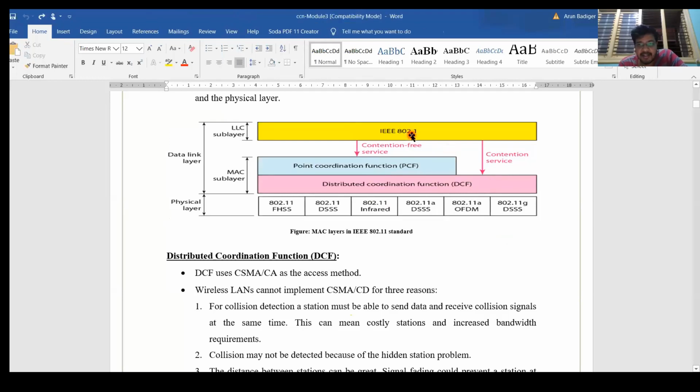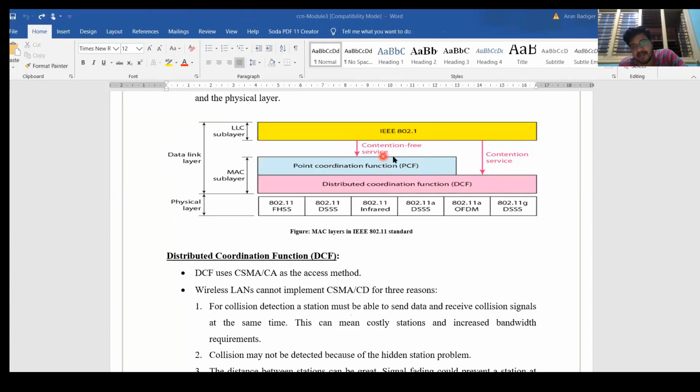So in this distributed coordination function, it is a contention service. Contention means there will be congestion. Another is point coordination function, PCF, which is above this distributed coordination function. It is a contention-free service.